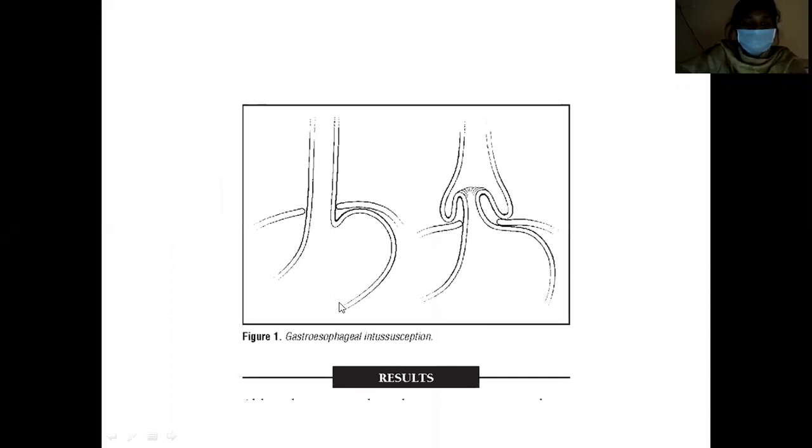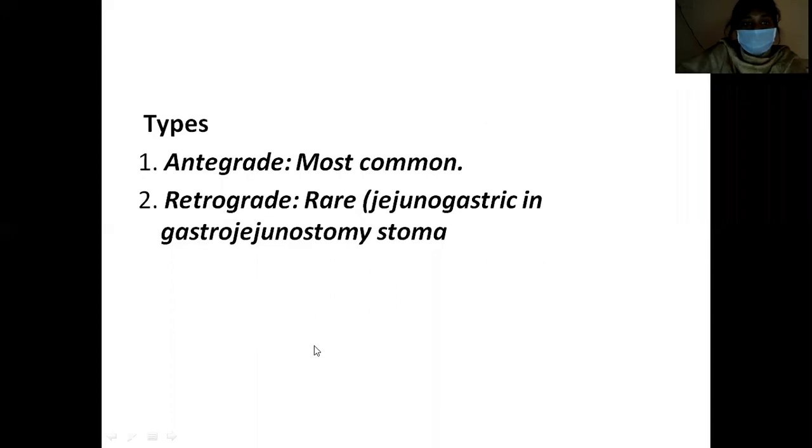This is an example of the retrograde one, in which the stomach is entering into the esophagus. The stomach is the distal part of the bowel which is entering into the esophagus. In case of antegrade, the proximal one enters into the distal one, whereas in case of retrograde, the distal one enters into the proximal one.